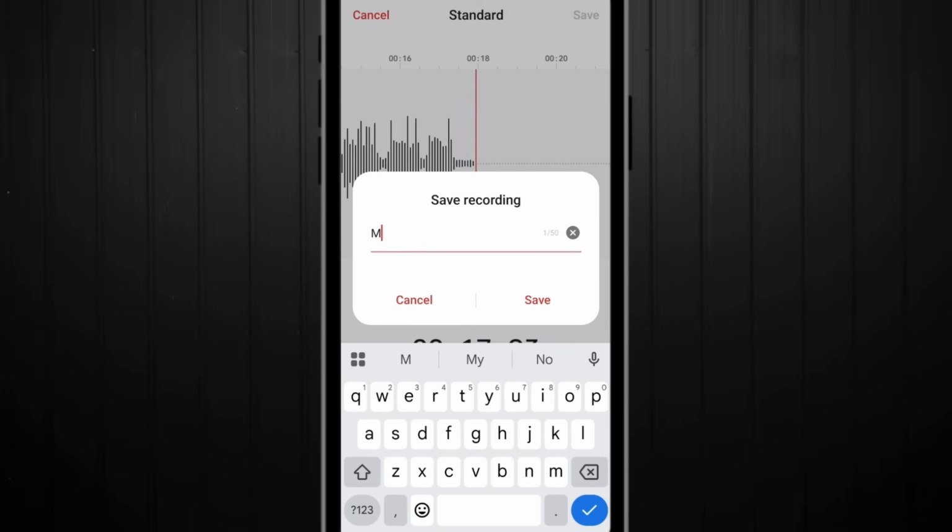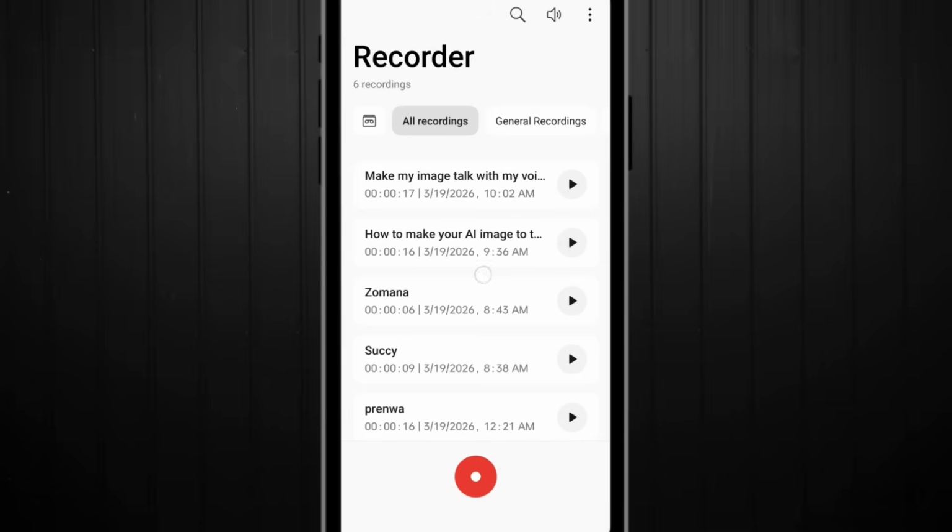So I will save it to make my image talk with my voice. So with this right here, I'll go ahead and click on save. It's saving right now and it's already saved. As you can see, make my image talk with my own voice. Now we have gotten our AI image and our voice set.